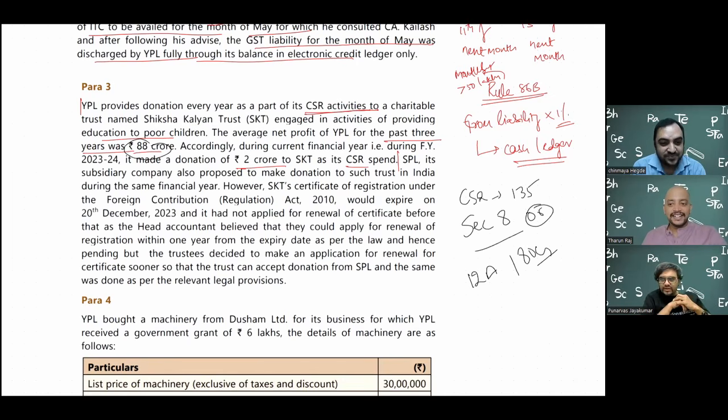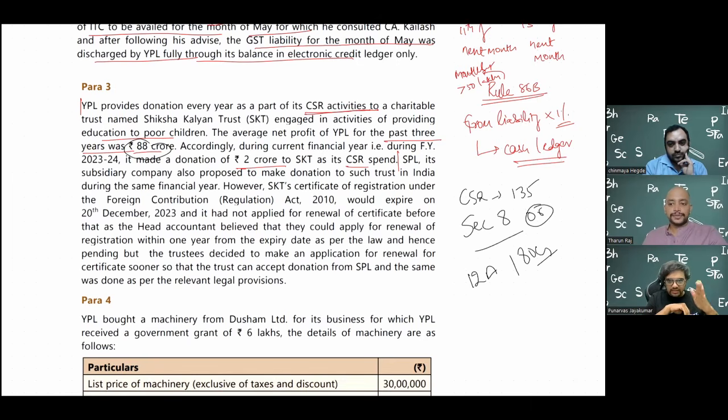So in 21, I think some provisions were changed also. I told you a couple of years ago, where they said even the officer in default, that is all the directors, the CFO, etc., will also be liable. They have to transfer one-tenth of the amount which you have not transferred to a separate fund. All those provisions came. But ultimately, as you said, if a company has to spend 200 crores, with a mere few crores, you can escape this. But yeah, the objective is what we need to see.